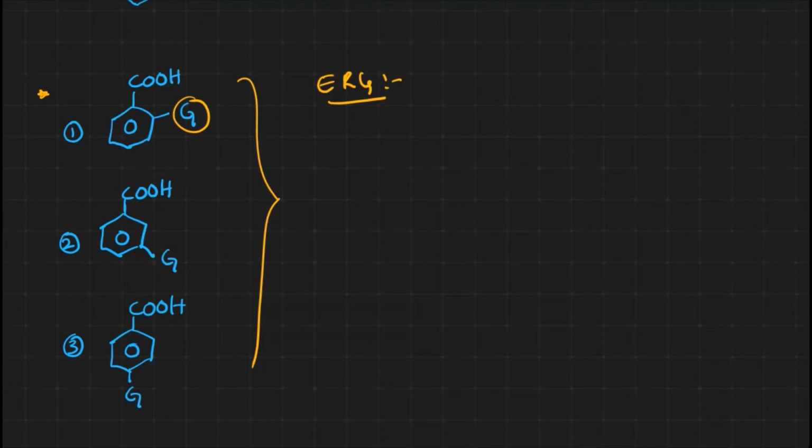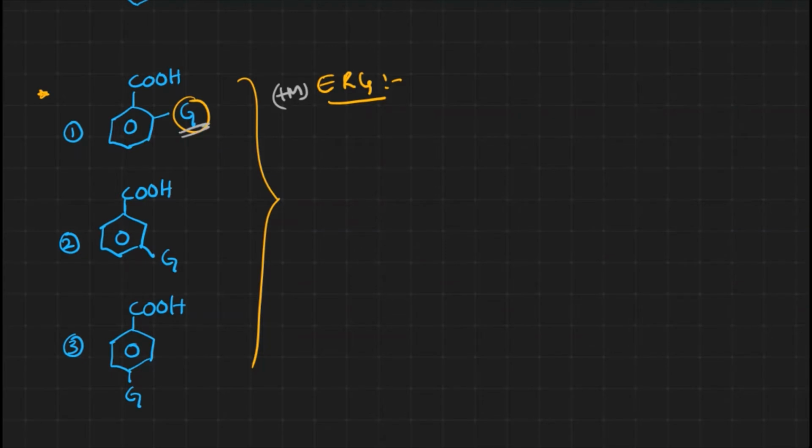If it is an electron releasing group, generally they decrease the acidic nature of the respective acids, because they increase the charge on the respective conjugate bases. Let us assume this is a plus M group. Mesomeric effect can be seen at the ortho and para positions. So we may think that the first one and the third one are less acidic than the second one, but that is not the case.